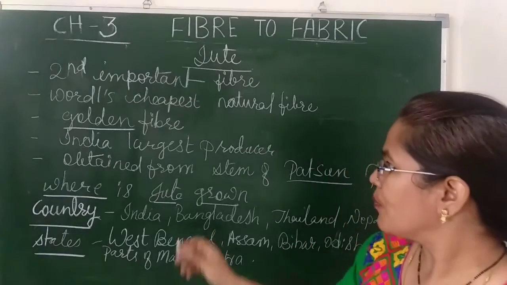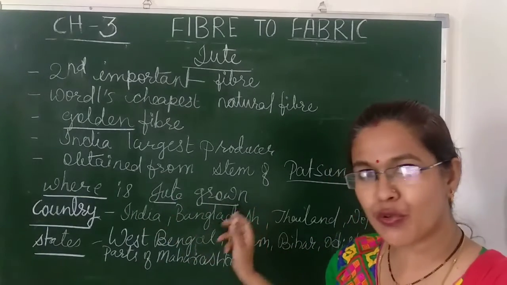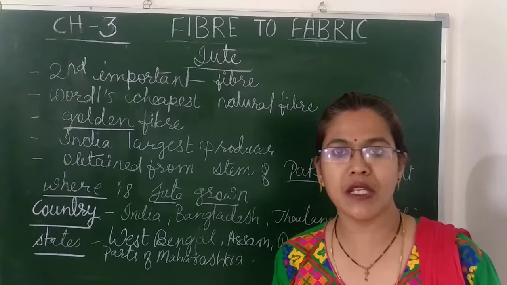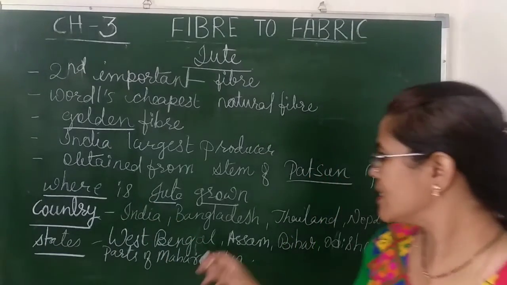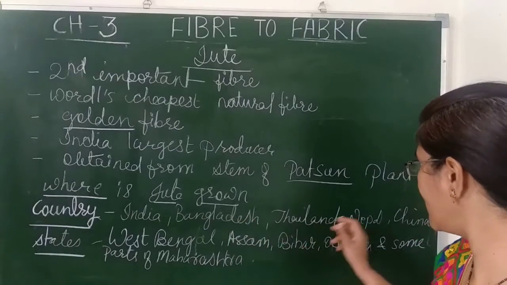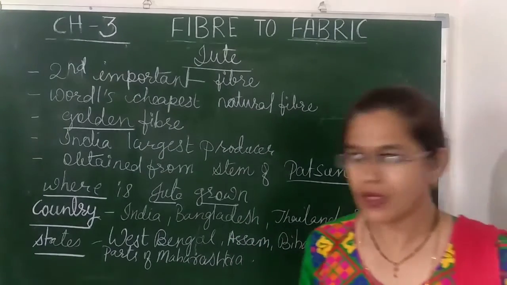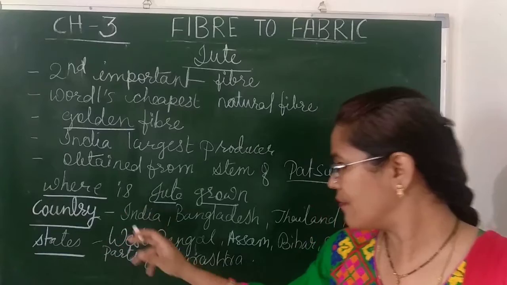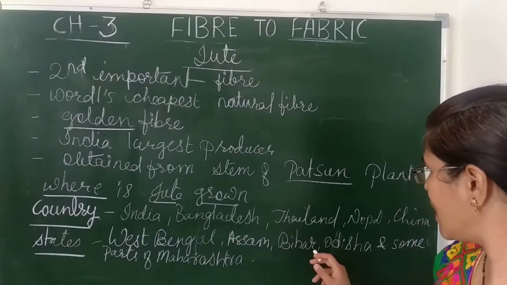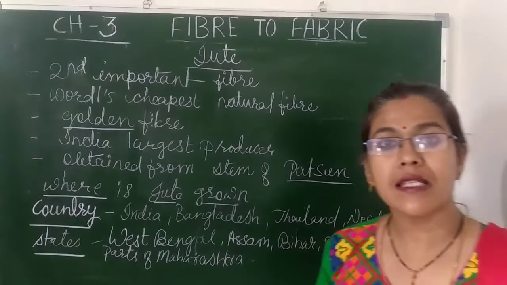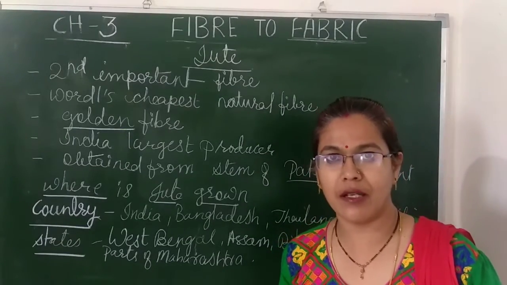Okay, so where is jute grown? The top jute producing countries are, first obviously India, second Bangladesh, then Thailand, Nepal, China. And the states are, first West Bengal, second Assam, then Bihar, Orissa and some parts of Maharashtra.